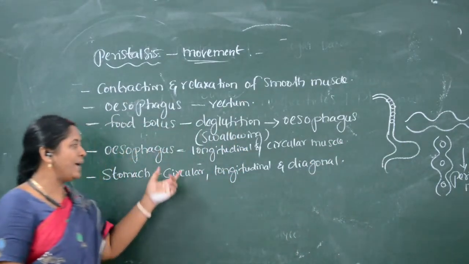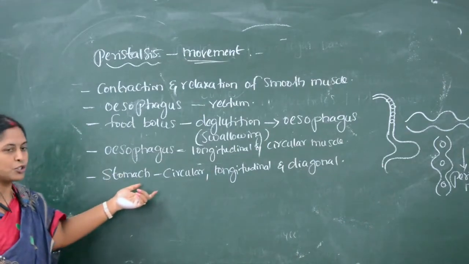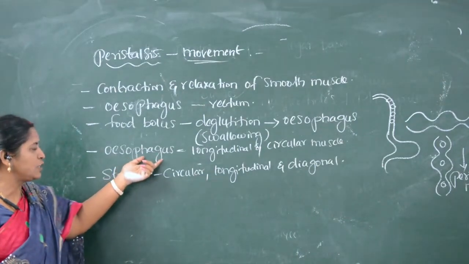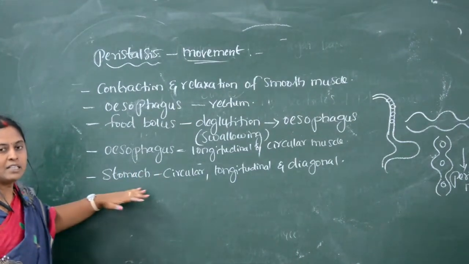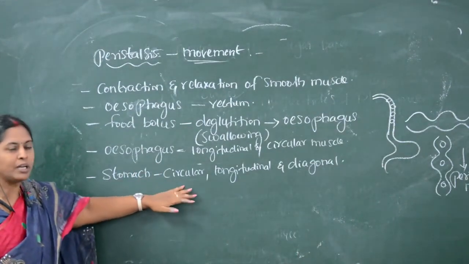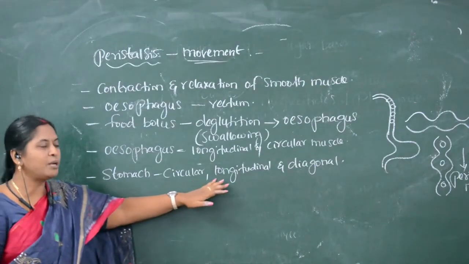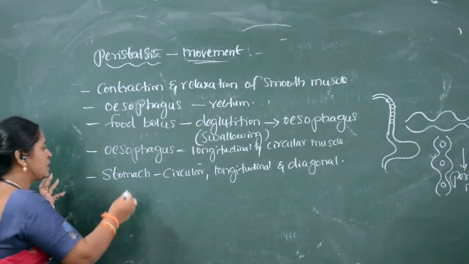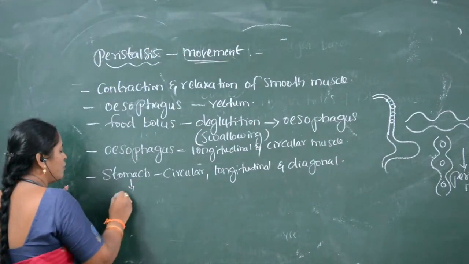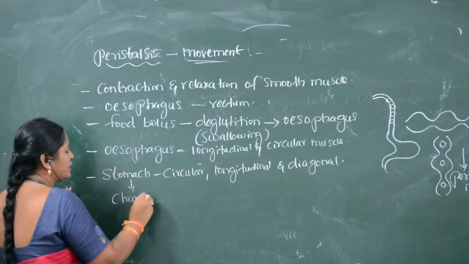When comparing the esophagus and stomach, in the esophagus food is passed through peristaltic movement. But once the food reaches the stomach, because of these three muscles, food is churned well. What happens to the food in the stomach?